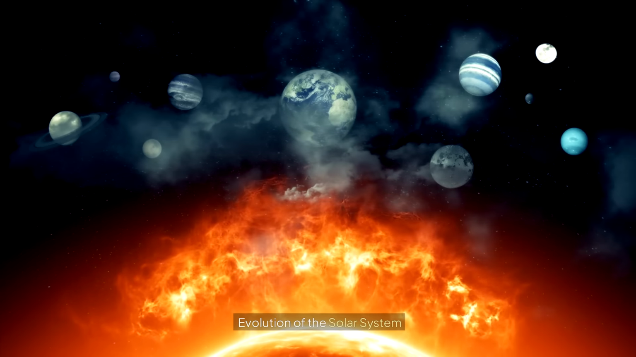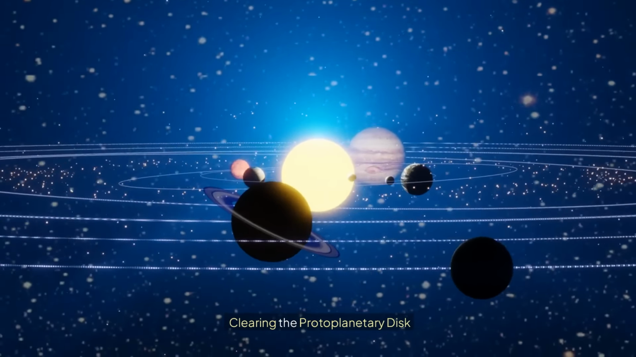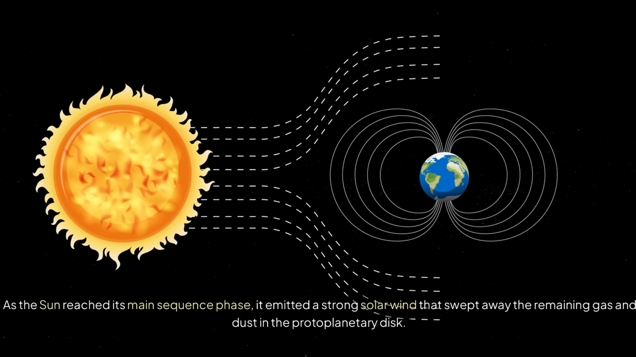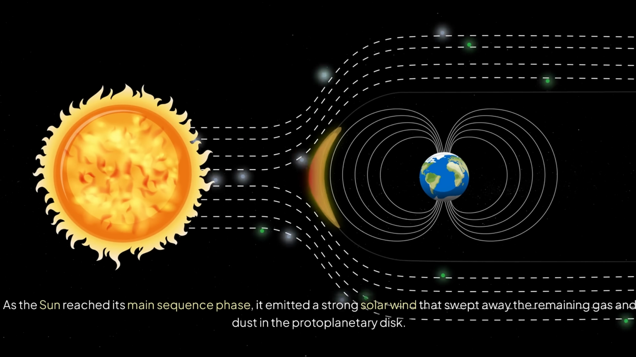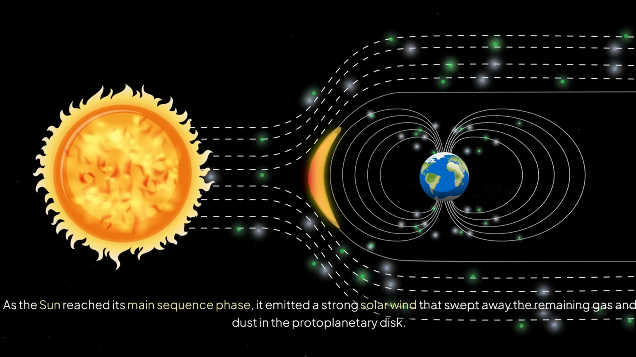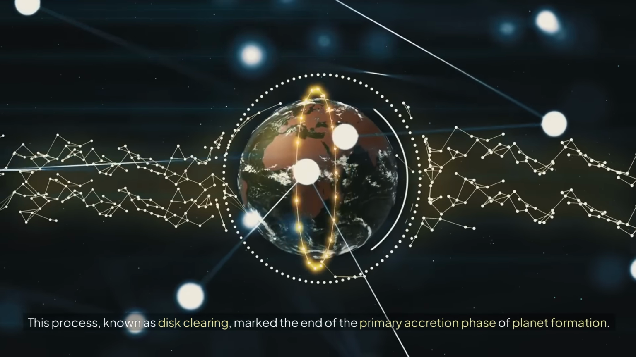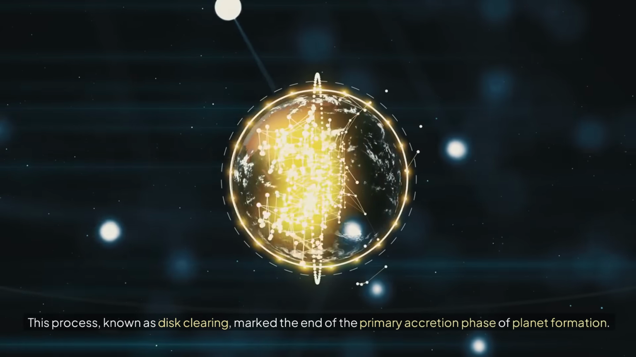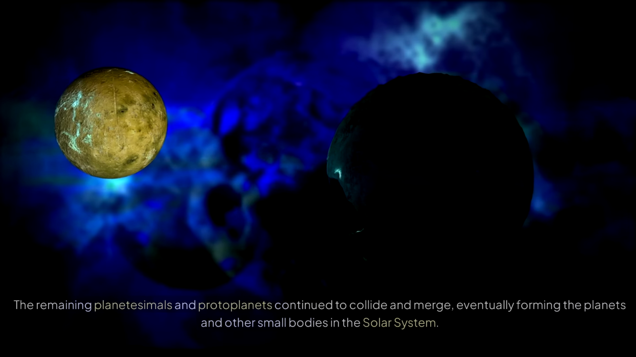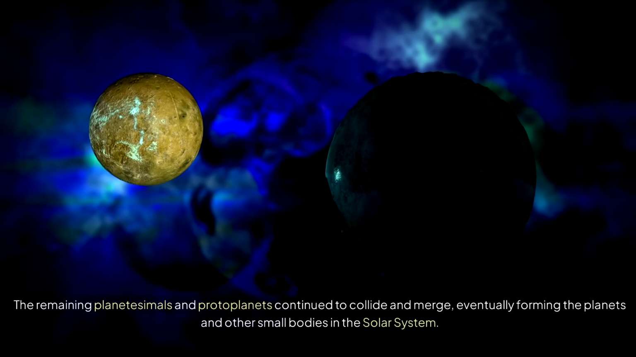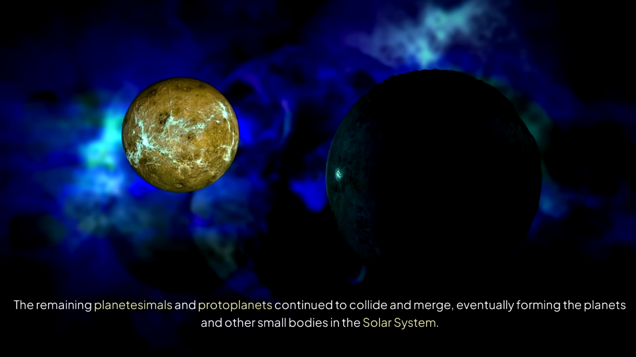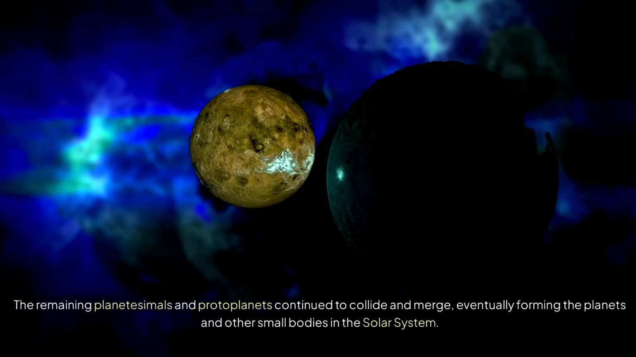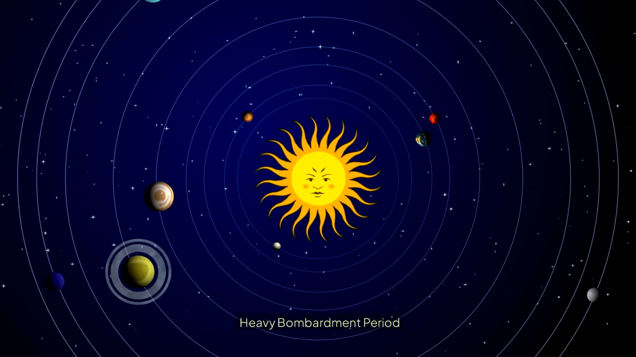Evolution of the Solar System. Clearing the protoplanetary disk. As the Sun reached its main sequence phase, it emitted a strong solar wind that swept away the remaining gas and dust in the protoplanetary disk. This process, known as disk clearing, marked the end of the primary accretion phase of planet formation. The remaining planetesimals and protoplanets continued to collide and merge, eventually forming the planets and other small bodies in the Solar System.